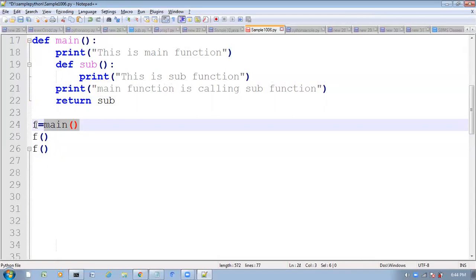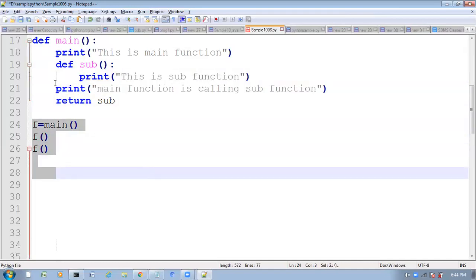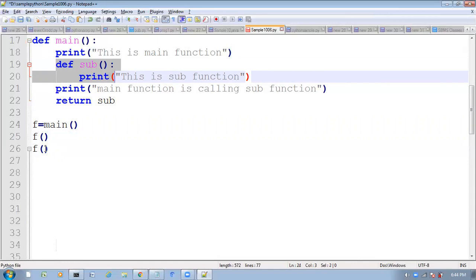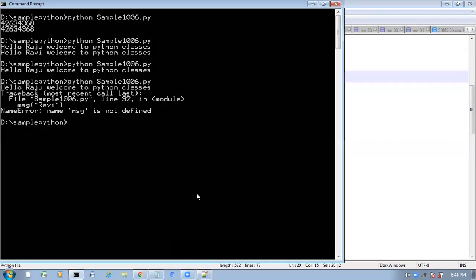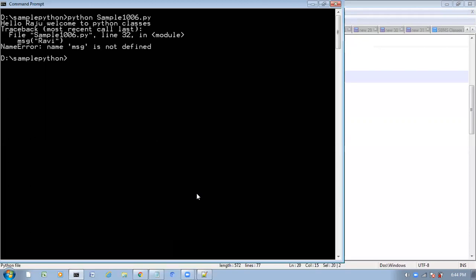So now if I run this program, what output will you get? F means what function is being called? Now this F points to the sub function. I am providing an alias name for this sub function, so here you are calling the sub function. What output will you get if you run this one? Observe very carefully. One minute.